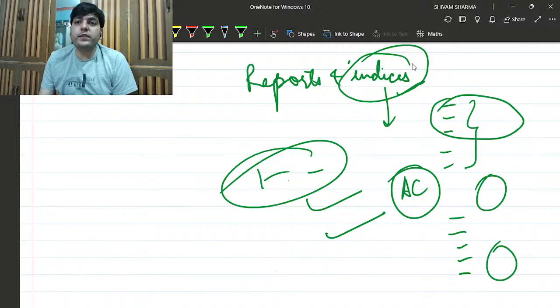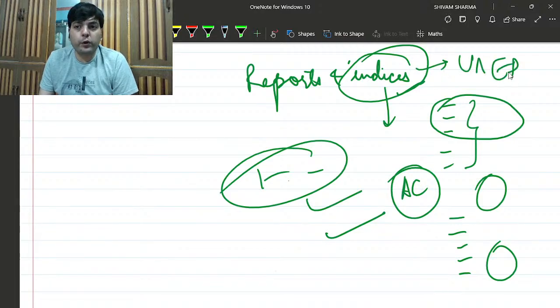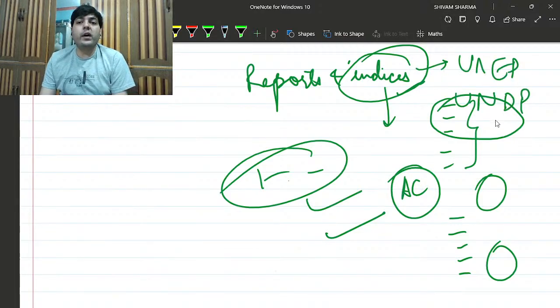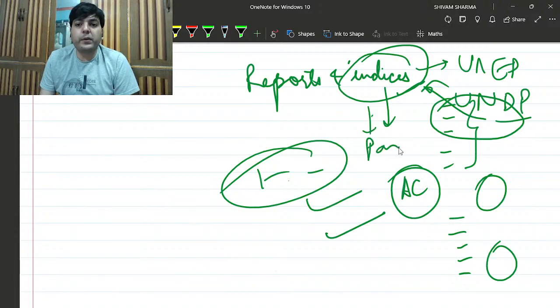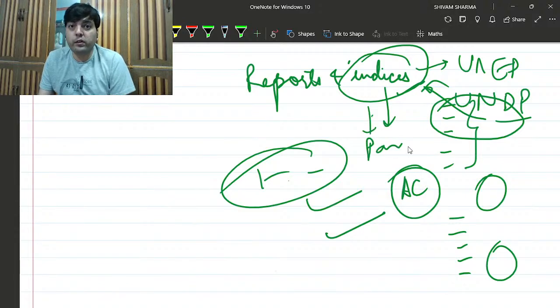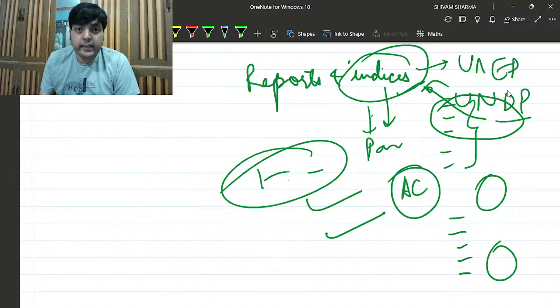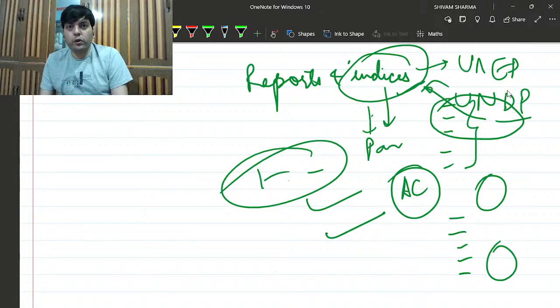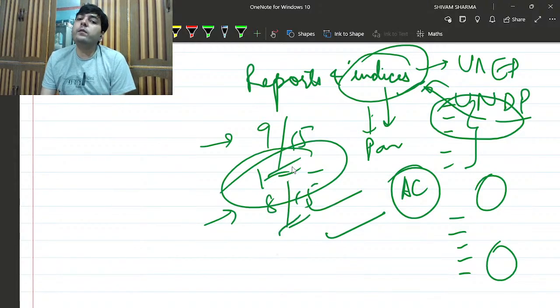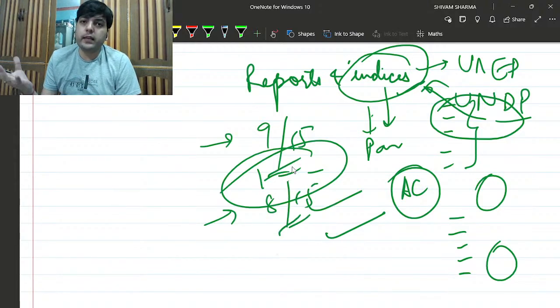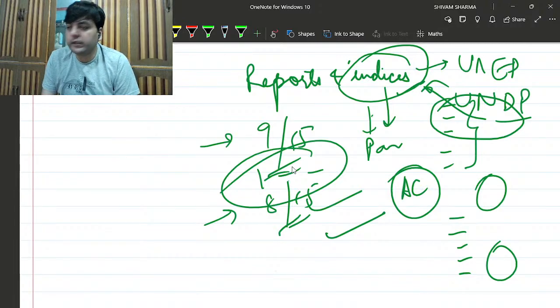But for other indices which are released by, let's say, the United Nations Environment Programme, or let's say UNDP, or some other indices which are in reference to the syllabus of the examination, you can cover various things. For example, what are the parameters of that particular index or particular report that has been published. And India's performance in every parameter can be asked in the examination also. So you should also remember that India in this particular parameter scored 9 out of 15, and in the second parameter it scored 8 out of 15. That kind of information could be marked up, because RBI is asking in great detail about these things.